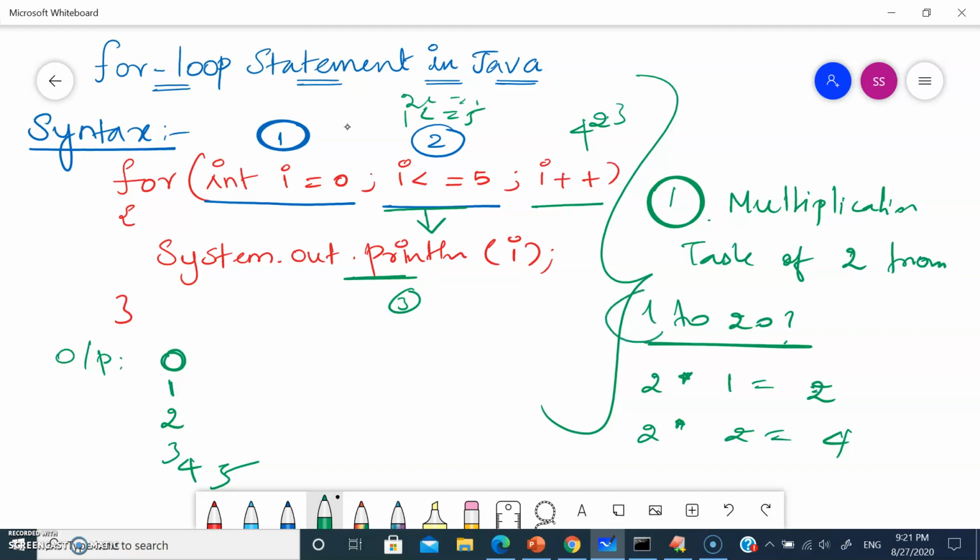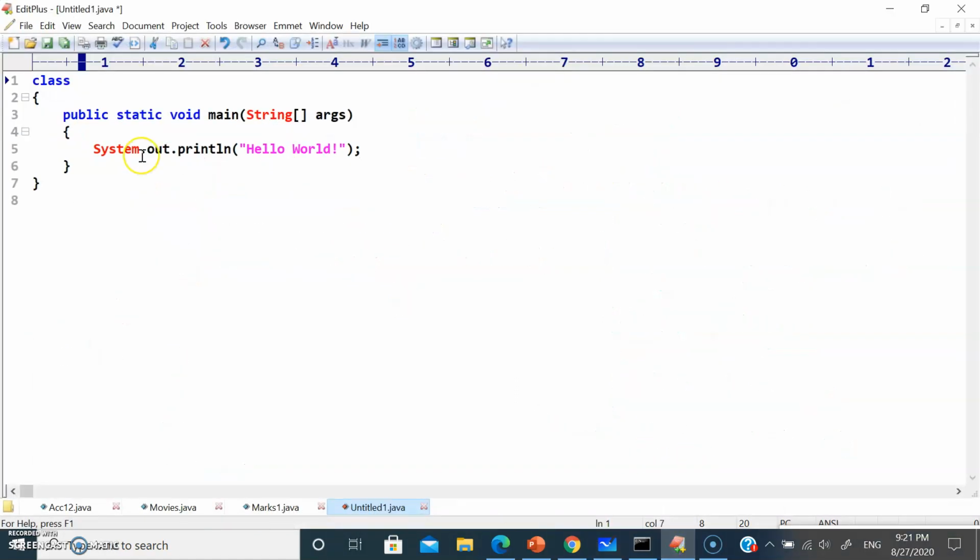It's telling you that you need to print your table of 2 from 1 to 20. So this is your starting point and this is your ending point. So i should start at 1, and it should be less than or equal to 20. So let's go and write the program for this. Let's take a multiplication table.